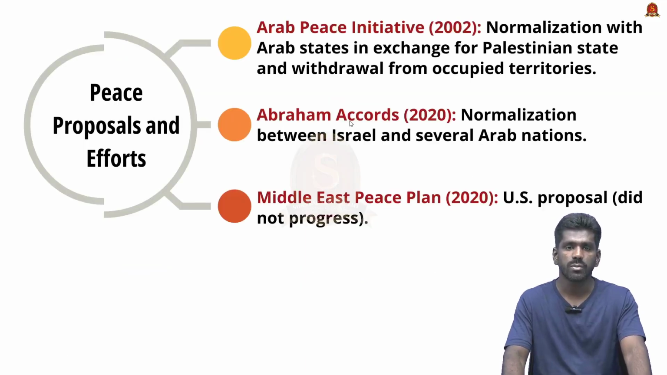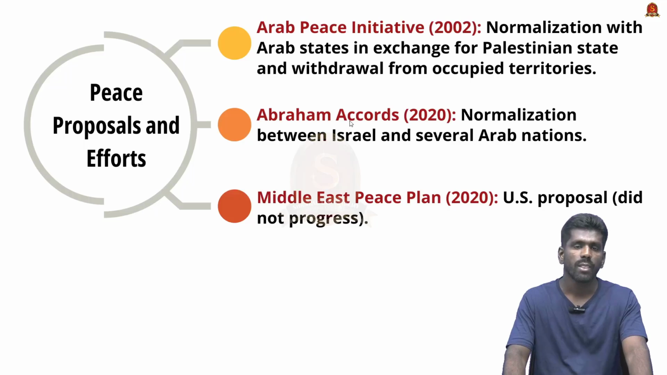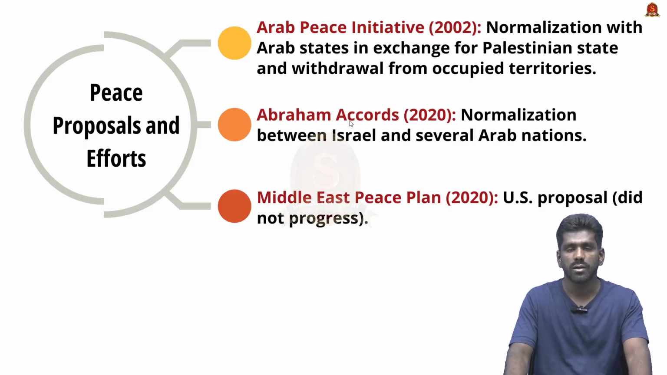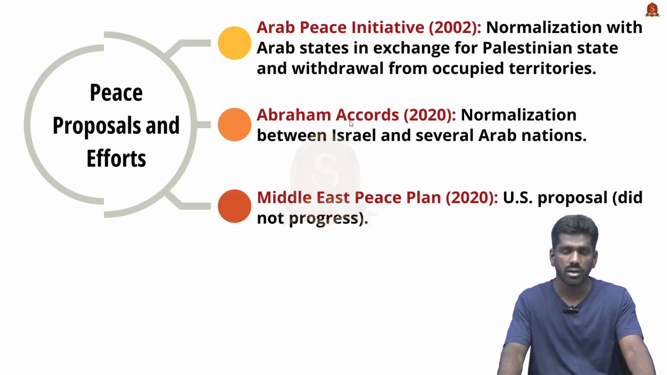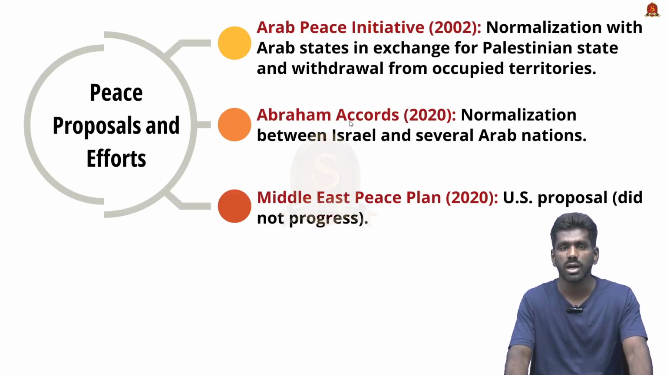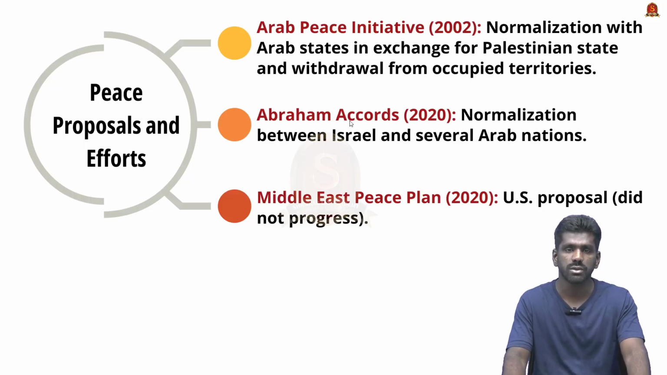Looking at the peace proposals and efforts in the 21st century, there was the Arab Peace Initiative in 2002, proposed by Saudi Arabia, which offers Israel normal relations with Arab states in exchange for a Palestinian state. Israel also has to withdraw from the occupied territories of Palestine. But it was not fully materialized due to the aversion between Israel and other Arab nations. Then there were the Abraham Accords, as I told earlier. They were signed in 2020 between Israel, UAE, Bahrain and other nations, and with them Israel has normalized relations with many Arab nations.